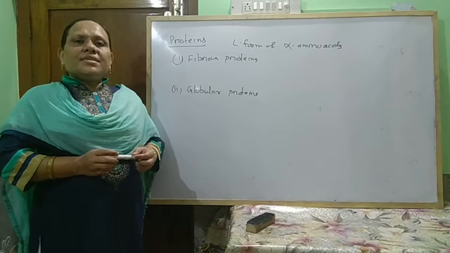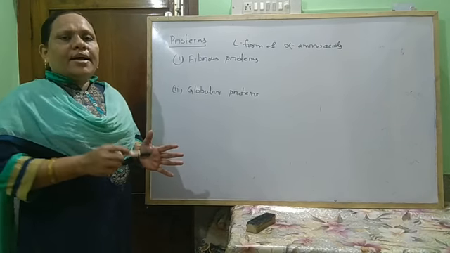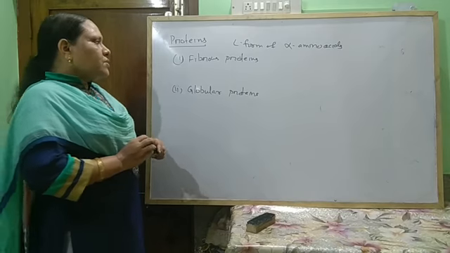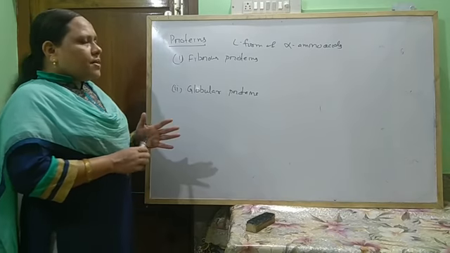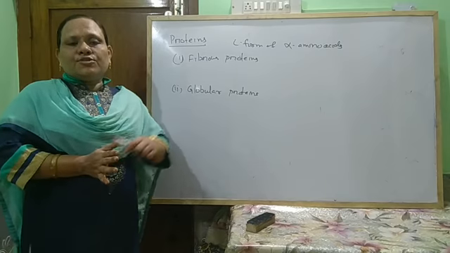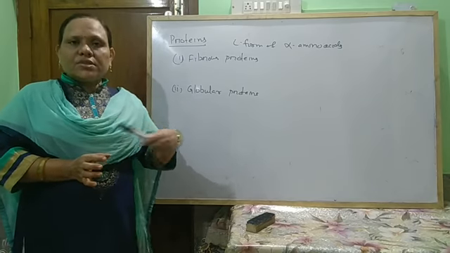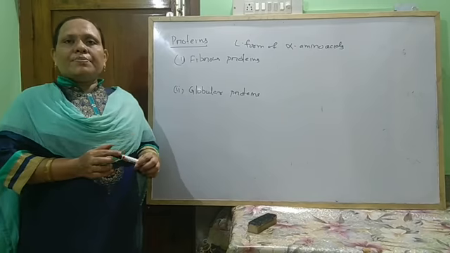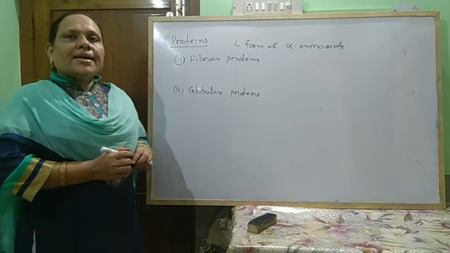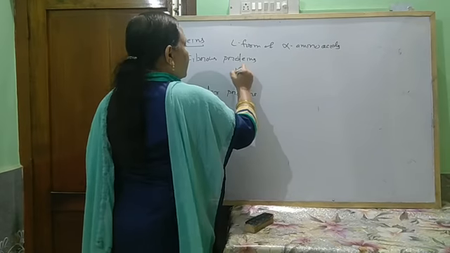Fibrous proteins are linear and fibrous in nature. The proteins which are combined together to form a linear shape or fibrous structure are known as fibrous proteins. Examples: keratin, myosin,